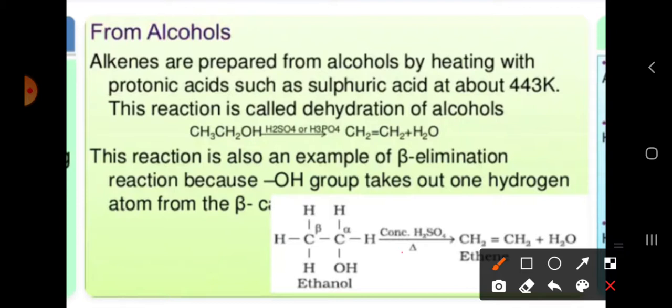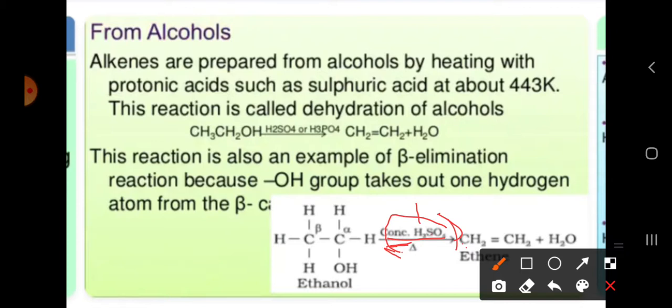At the beta position the hydrogen is eliminated and it is lost as a water molecule. But here the reagent is different. Whenever you use alcoholic KOH there will be dehydrohalogenation. Whenever you are using concentrated H2SO4, dehydration is going to take place.